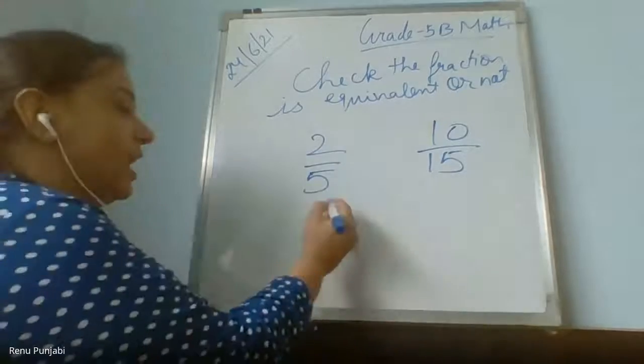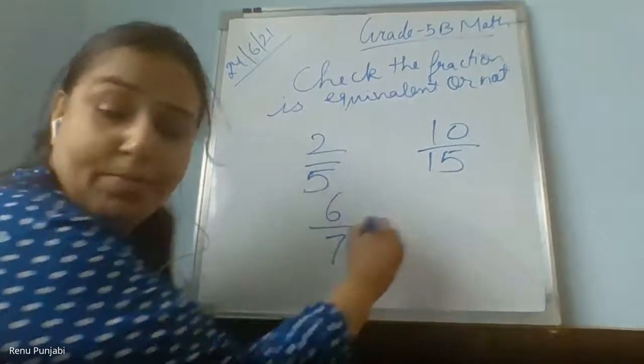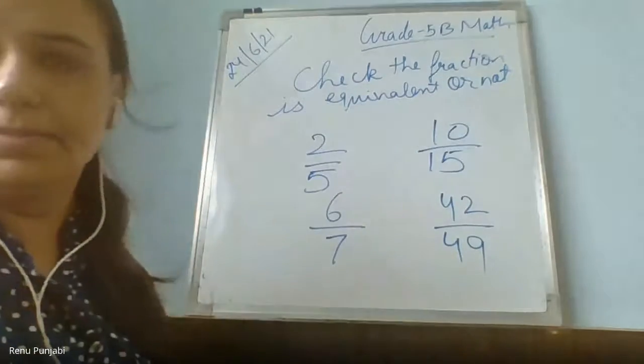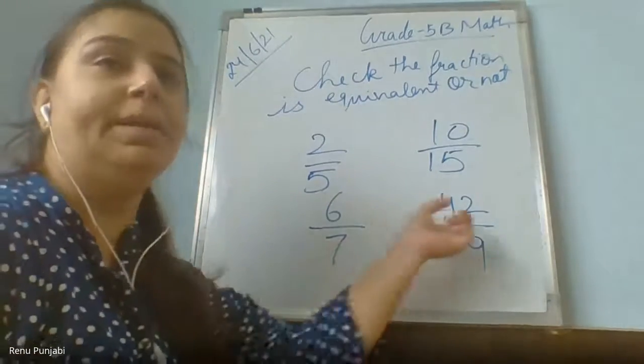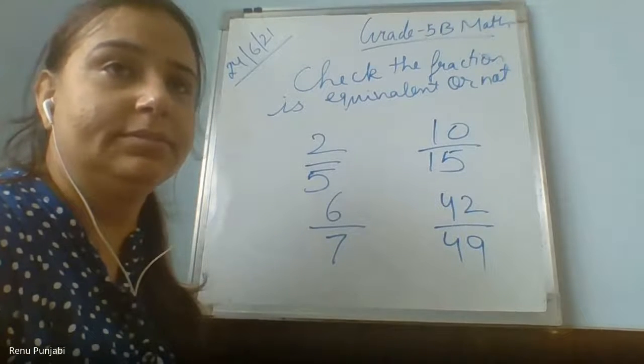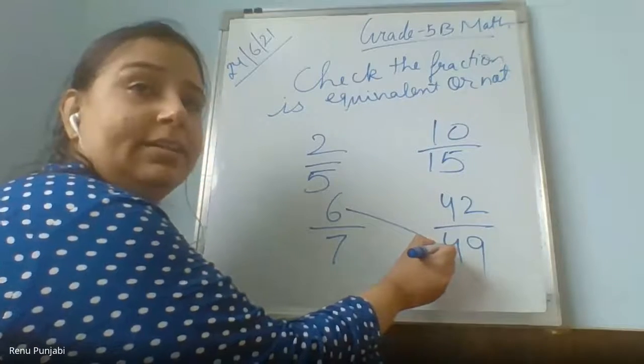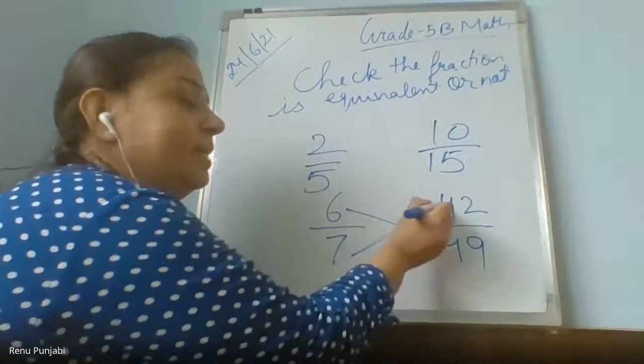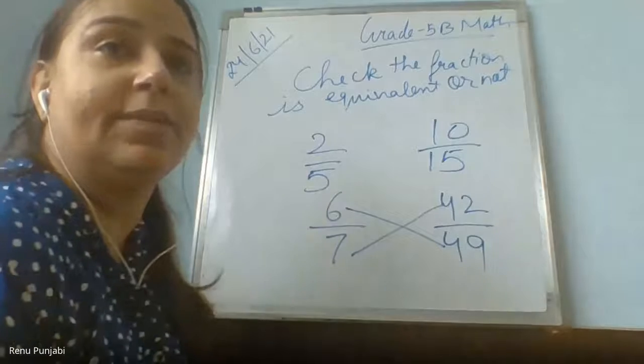I will give you more sums. Do this sum in your notebook: 6 upon 7 and 42 upon 49. Cross multiplication. Just cross multiply. This digit will multiply by this, and this multiplied by this, and see whether the answers come the same or not.